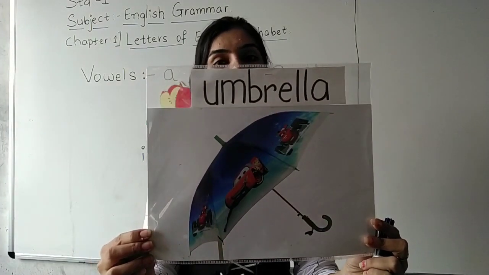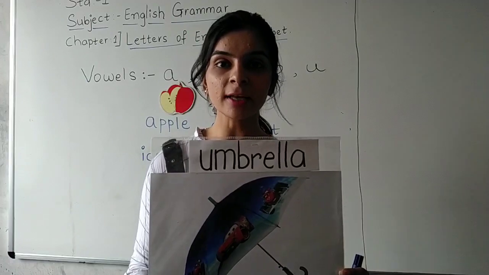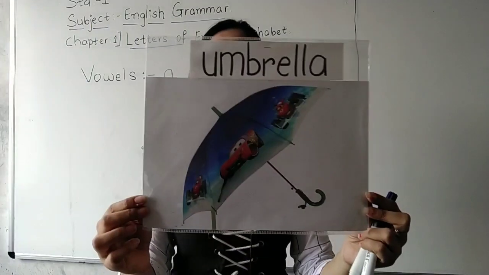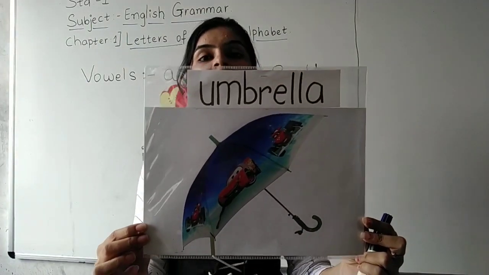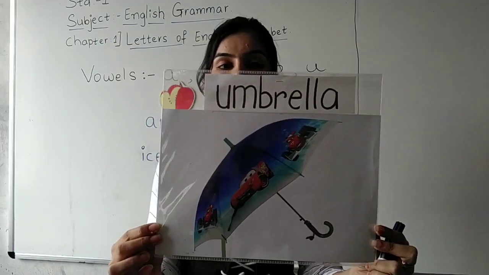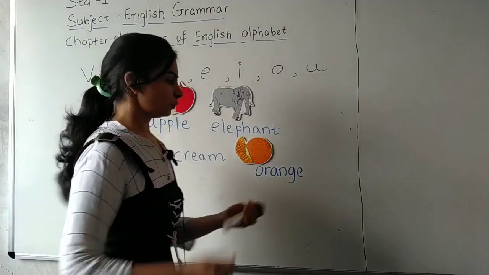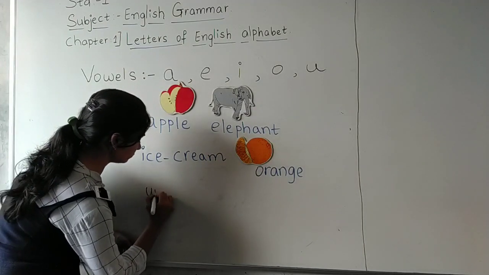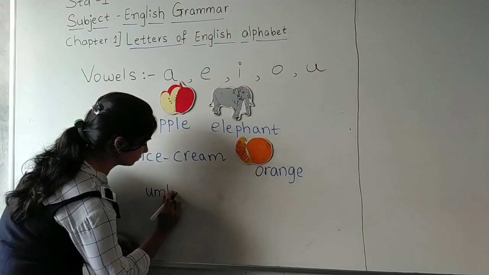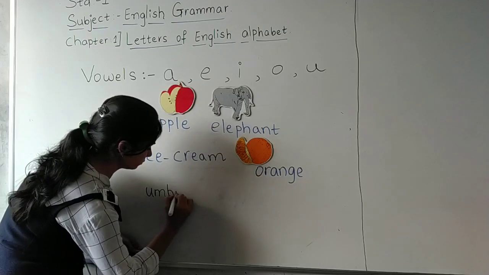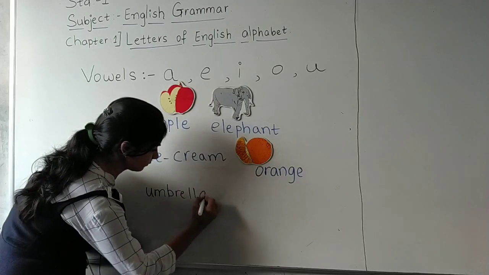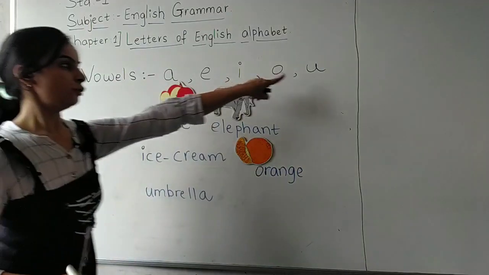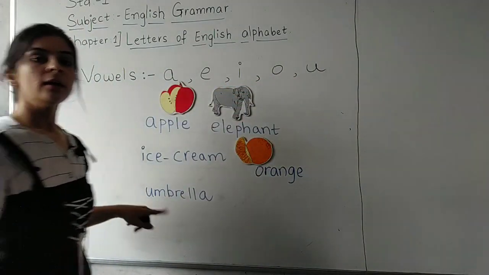We use umbrella. Rainy season में बाहर जाते हैं तो what do we take with us? We take umbrella with us. Can you see this picture? Yes. Okay. So let me write the spelling. Umbrella. Okay, students. U for umbrella.